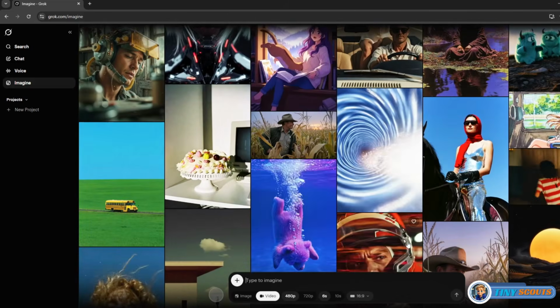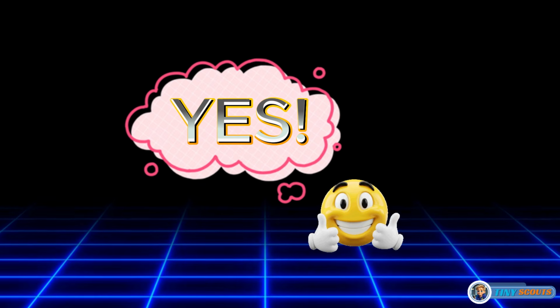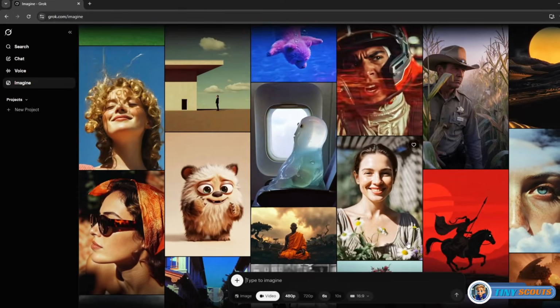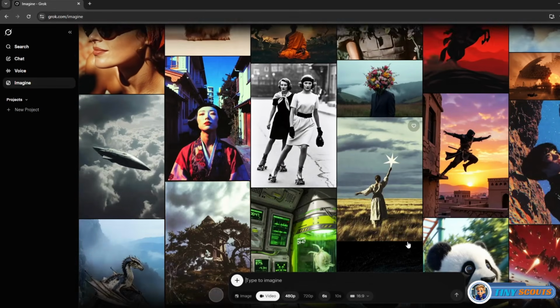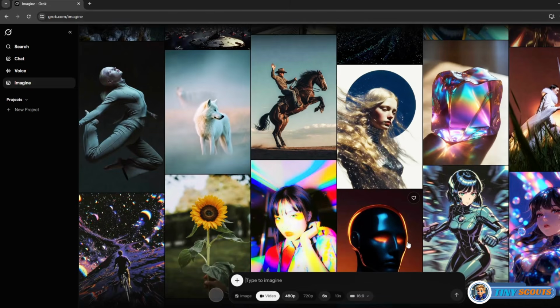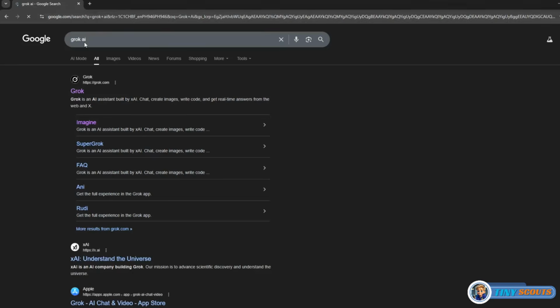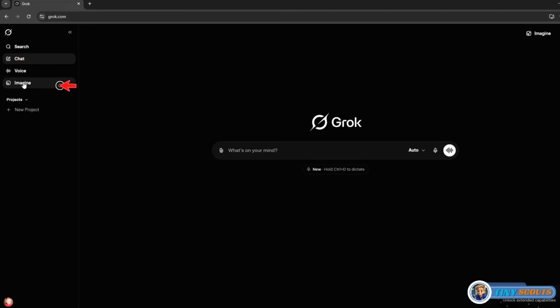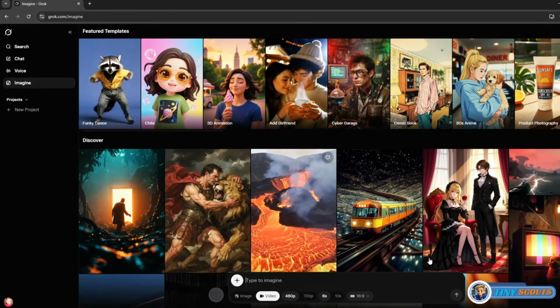I know what you're thinking next. Is it free? The answer is yes. Grok AI does have a free version, so you can use it without paying. However, it's not fully unlimited. The free tier gives you basic access, but with usage limits and fewer features. Some advanced features are only accessible through paid plans. To access Grok, search for Grok in your web browser. Then go to the Imagine section, where you'll find the image and video generation tools. Now let's start generating videos in Grok.